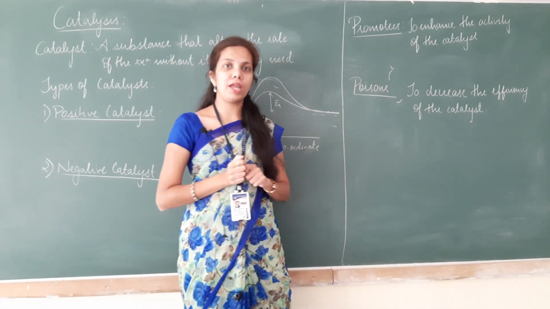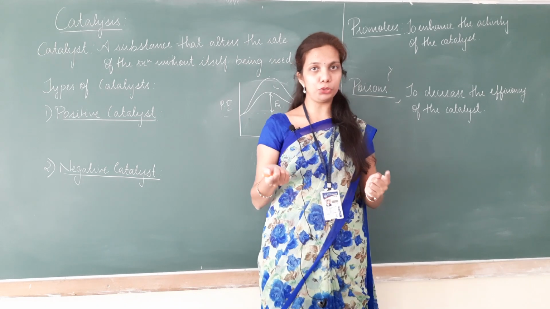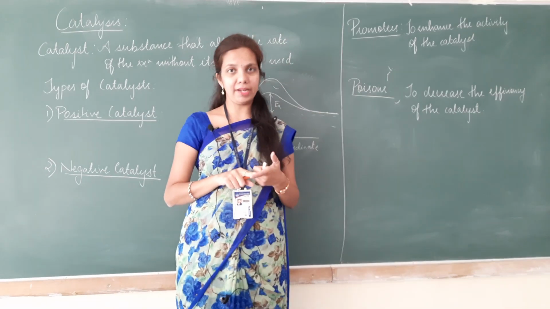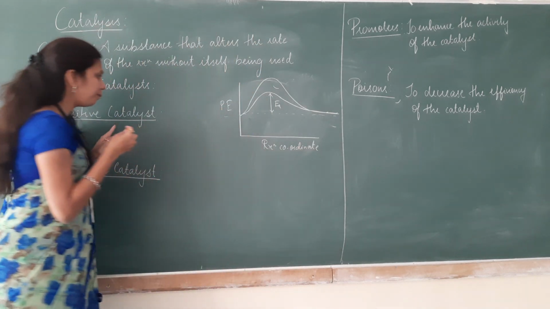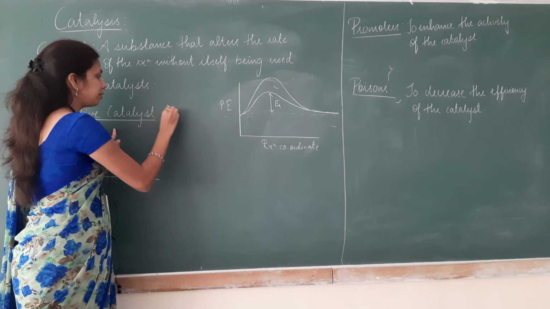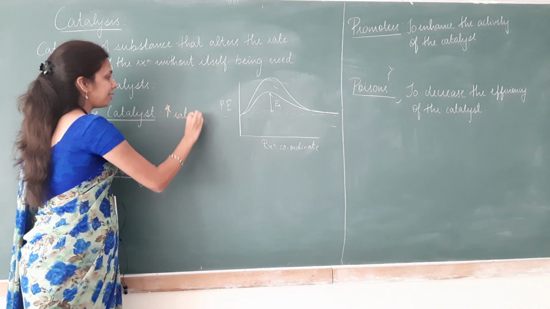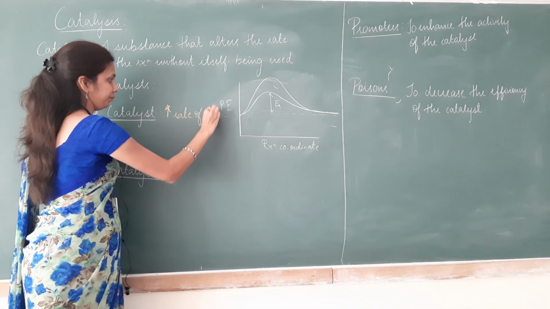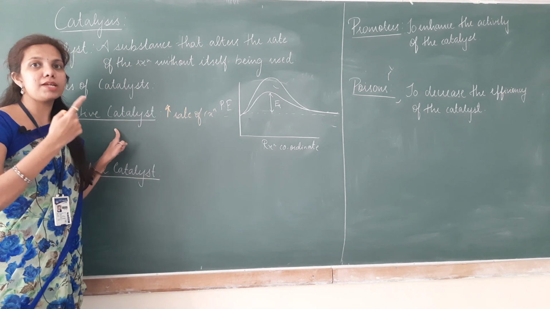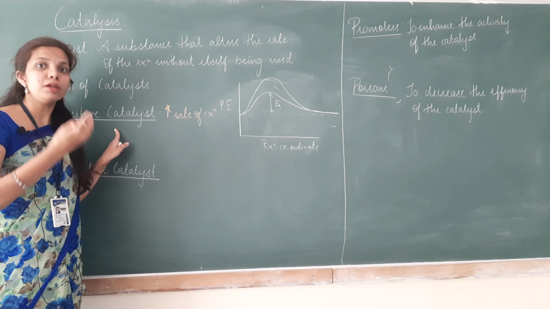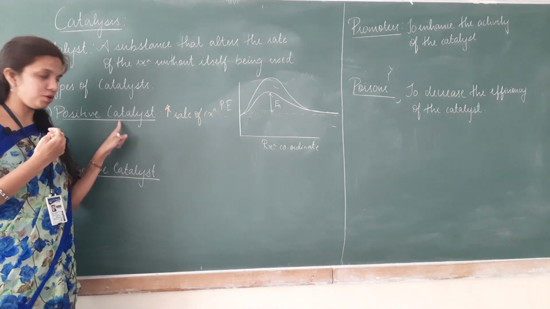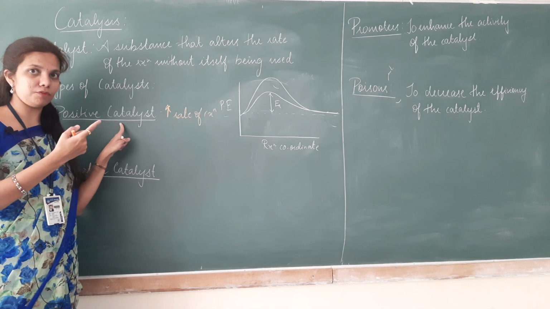Now, in chemistry, catalysts are divided into two. One is a positive catalyst and one is a negative catalyst. Now, what is a positive catalyst? A positive catalyst is one which increases the rate of reaction by lowering the energy of activation.